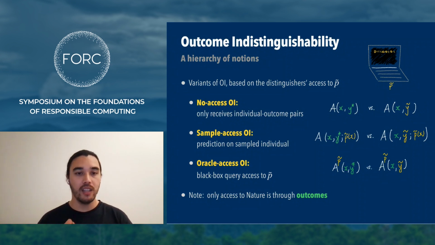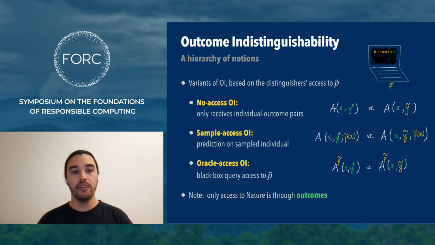So they receive an input X and Y and must make decisions about X and Y and whether to accept or reject. But they're allowed to query P tilde, not just on X, but on any individual that they'd like.